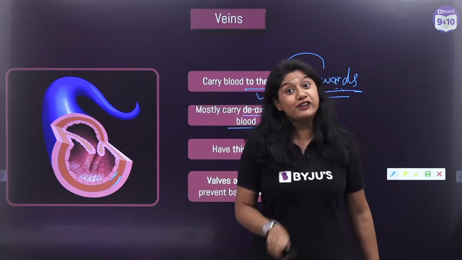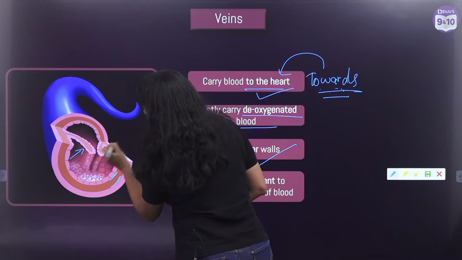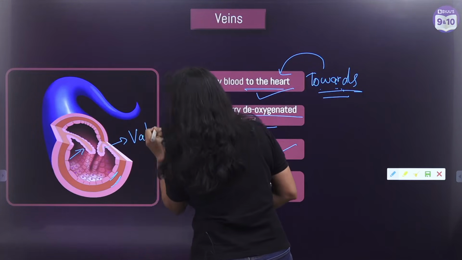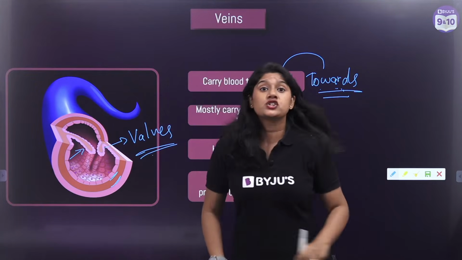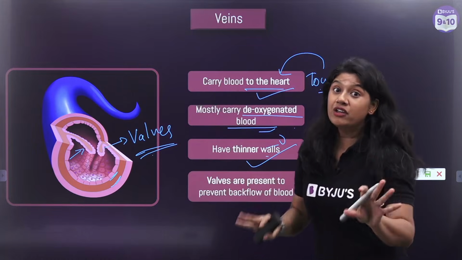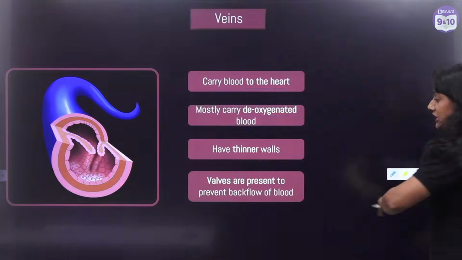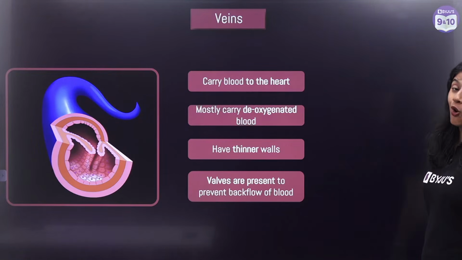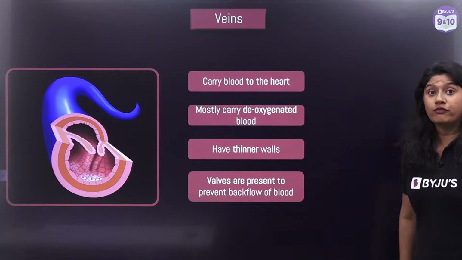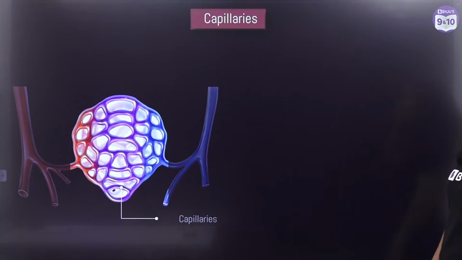But one of the important features of the veins is that they have these valves. What we call the valves. And these valves actually help in preventing the backflow of the blood. So this is a very, very important structural feature of the vein. So with this, we are clear about the structure of the artery and the structure of the veins. Quickly take a screenshot, and now we'll move to the last part.